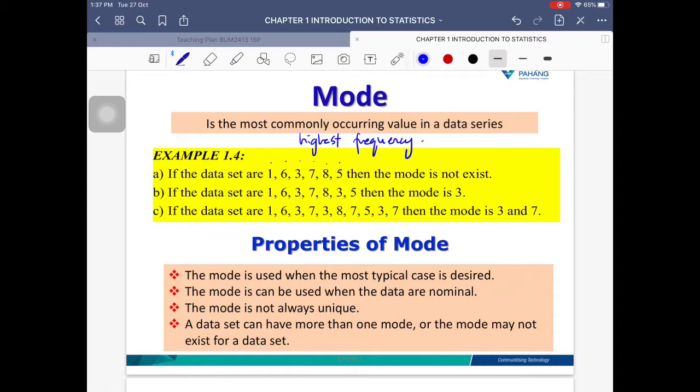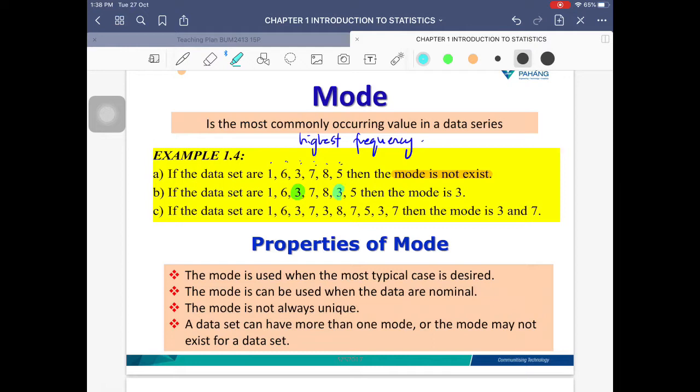Okay, for example, if I have a look at this data, I have 1, 6, 3, 7, 8, 5. Does any of the numbers actually repeat? None of them repeat. One comes out once, and so does each of the others. So therefore, there is no number that has the highest frequency. All frequencies are equal to 1. So therefore, mode does not exist. It is possible. It doesn't mean that every data set has a mode. Mode could also be non-existent.